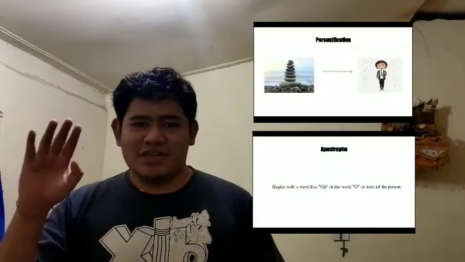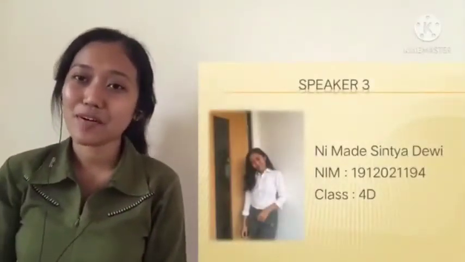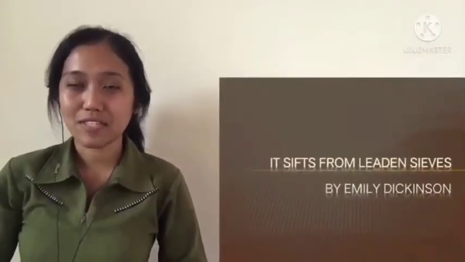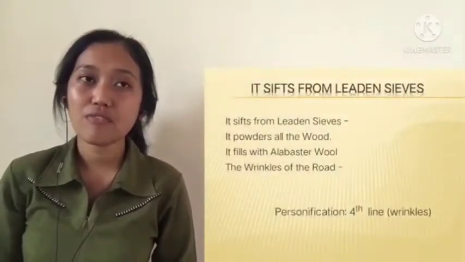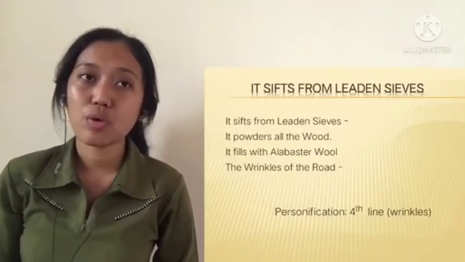Okay, see you later. Hello my friends, my name is Made Sintya Dewi, and today I'm going to explain about a poem by Emily Dickinson, whose title is It Sifts from Leaden Sieves. So the first stanza says, it sifts from leaden sieves, it powders all the wood, it fills with alabaster wool the wrinkles of the road.